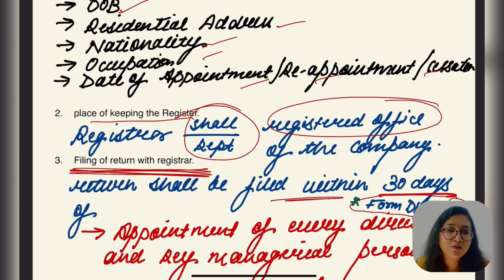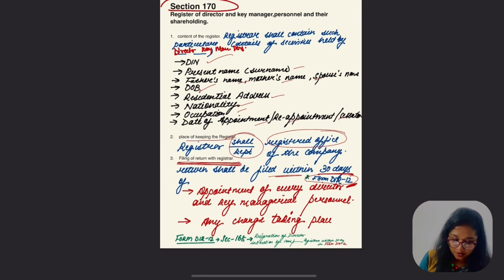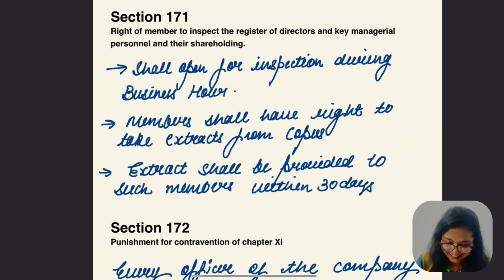Form DIR 12 was also filed somewhere. Do you remember? It was filed in case of a section. Now you are going to tell me the section. I'll tell you the name: it is to be filed in case of resignation of director. The same time limit was there, 30 days, and intimation was done by the company, not the director, to the registrar. Now you have to tell me the section. You may have already looked it up, but no problem.